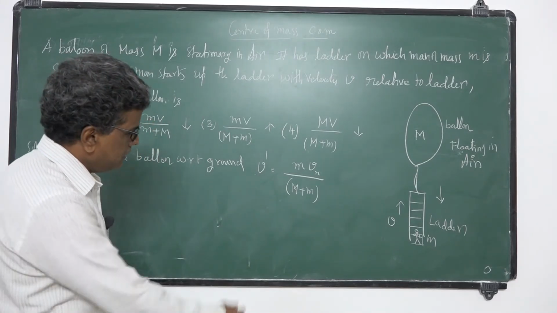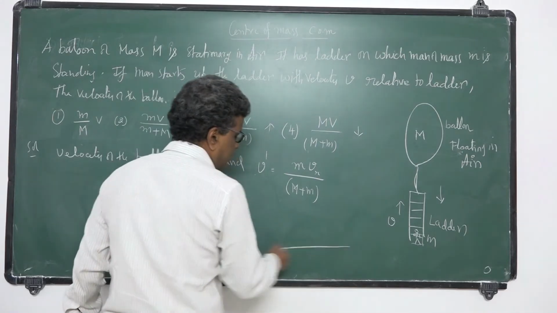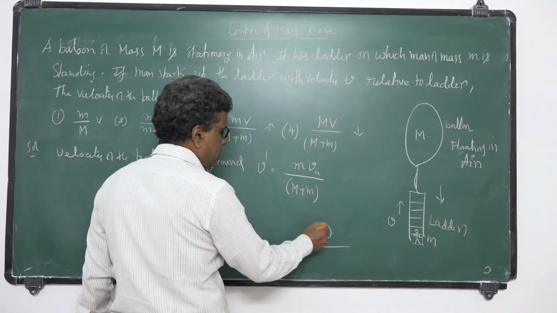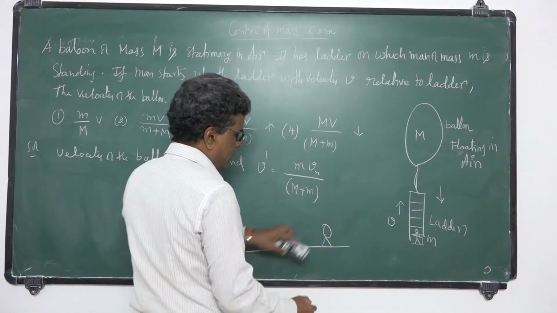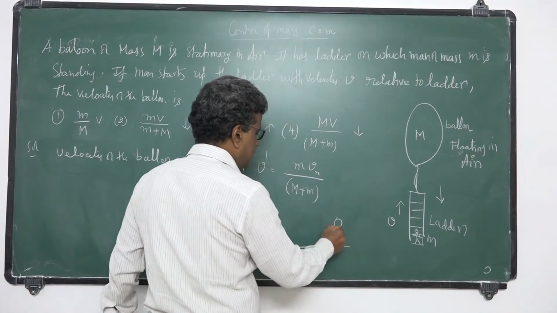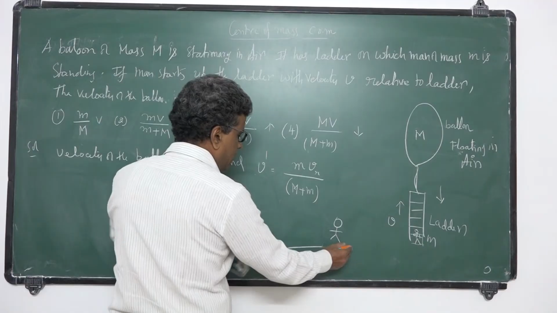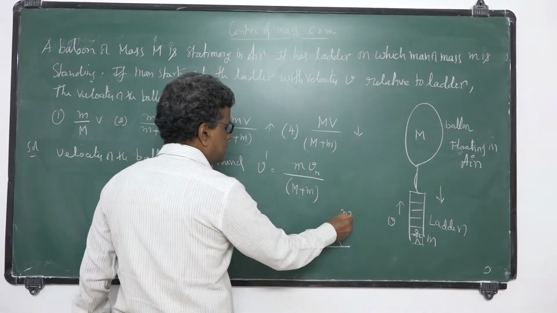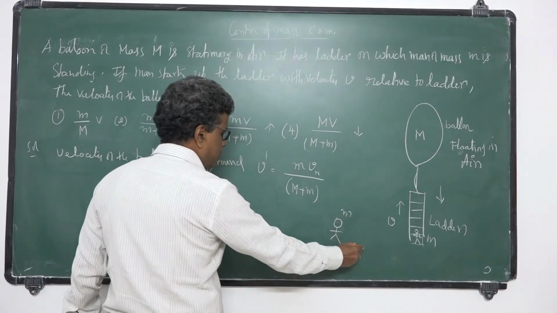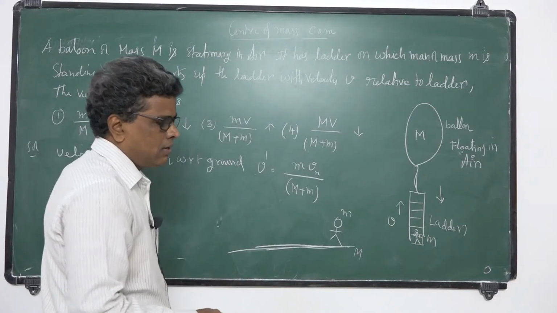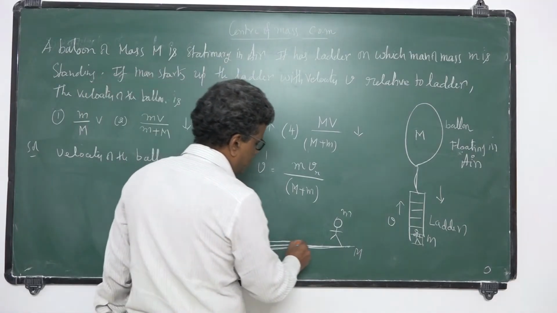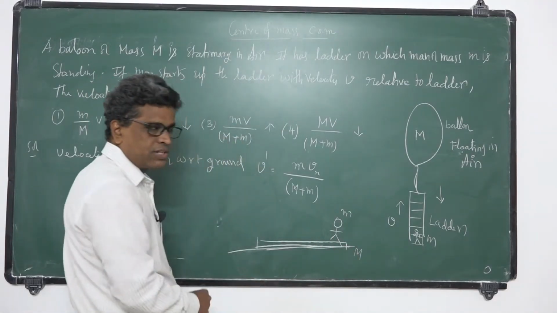I explained that in the case of a man walking like this. I give one example: a person on a plank. The mass of the person is m, the mass of the plank is M. This plank is placed on a frictionless floor.